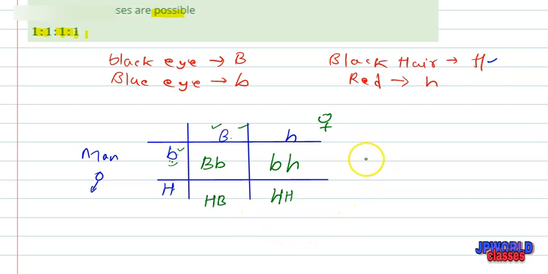So its ratio will be somewhat like this: BH, Bh, bH, and bh.